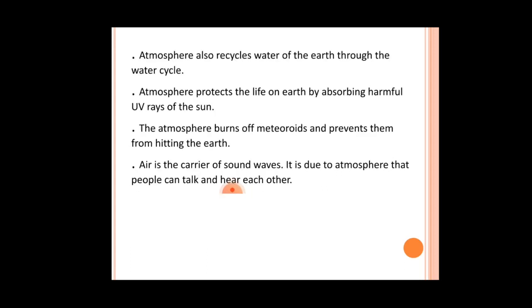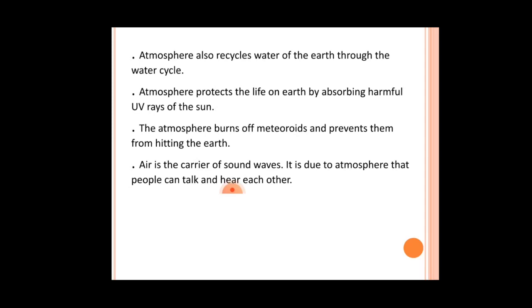Next one is atmosphere recycles water of the earth. How does it recycle? Through the water cycle. The first process in recycling is evaporation. When water evaporates, after that it condenses to form raindroplets, and then it comes to earth with the process of precipitation. That is how the water is recycled through atmosphere.